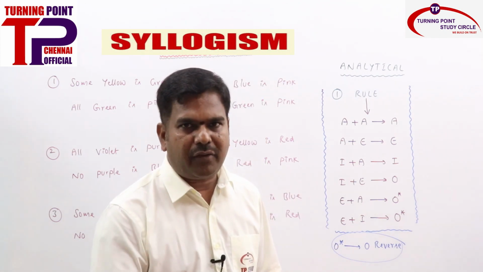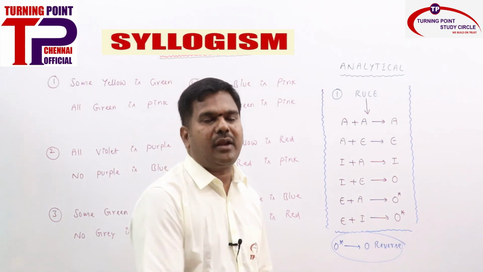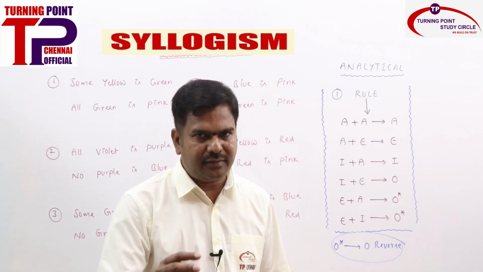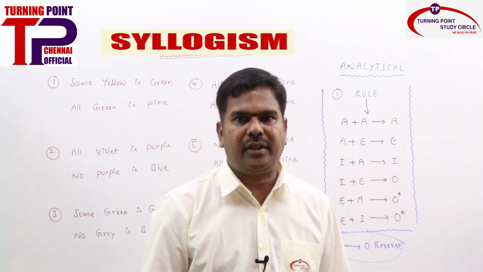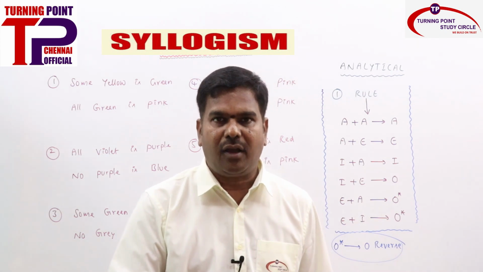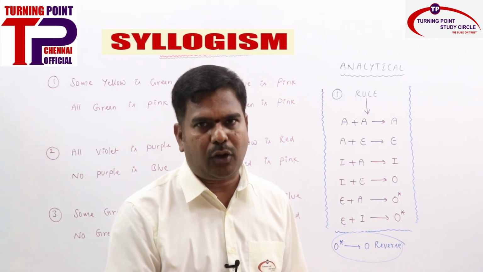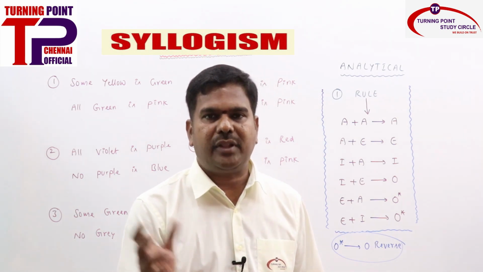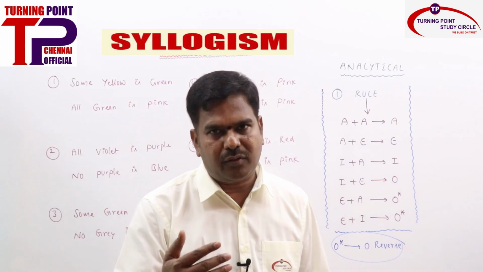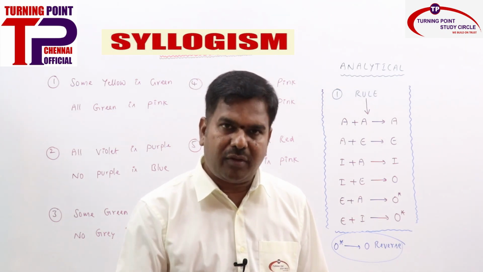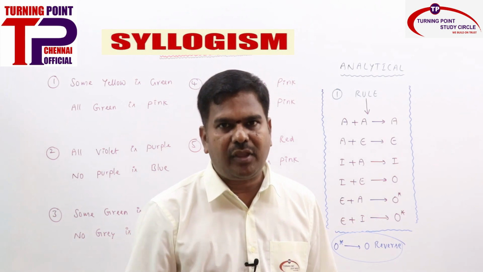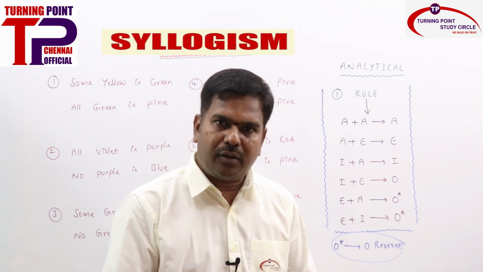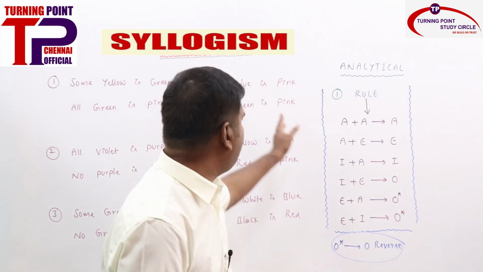Always remember, some of you might ask, sir, whether we can convert A into A, or A into I, A into O. All these things we will discuss in the second stage, that is, in immediate inferences. The meaning of immediate inferences is that from a single given statement alone, what all other statements can be derived. That means from an A statement whether we can reverse A, whether we can derive I, or reverse I, derive O, derive E. All these things we will check in immediate inferences. So as of now, even if it can be converted, here it cannot be converted.